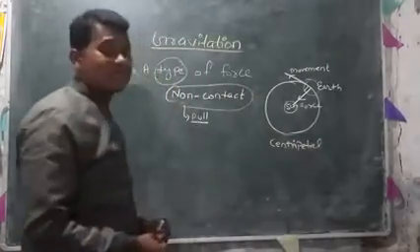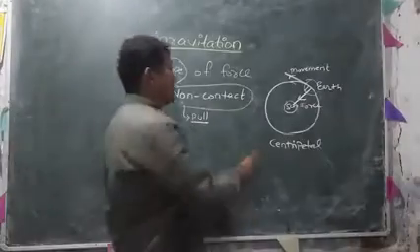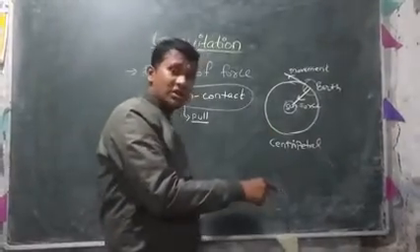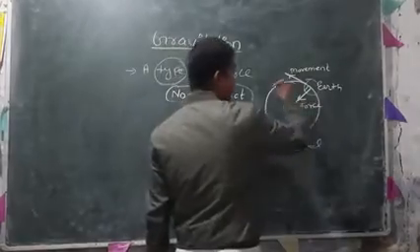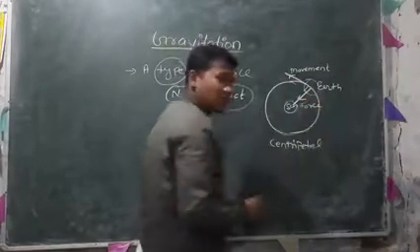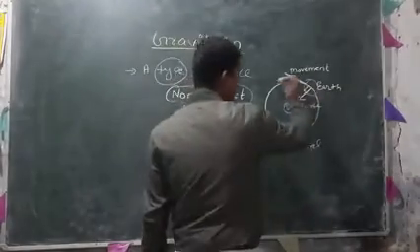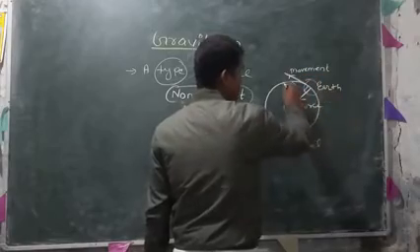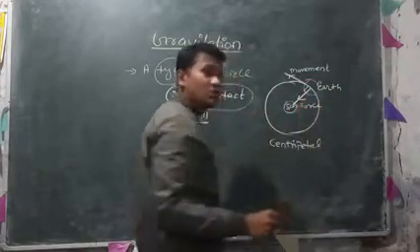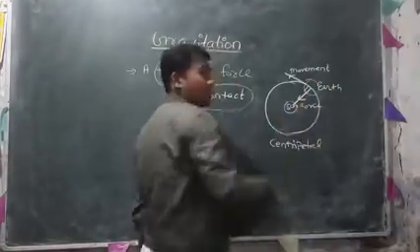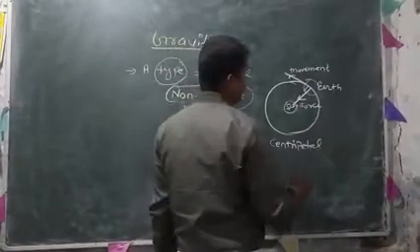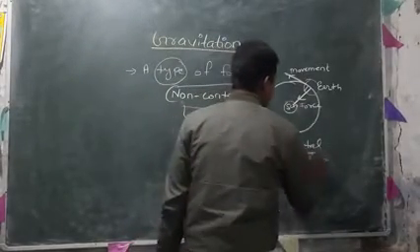Now I can answer you: the earth is revolving around the sun in a fixed orbit, and the moon is also revolving around the earth or any other planet in a fixed orbit, right? So it is a type of centripetal force.